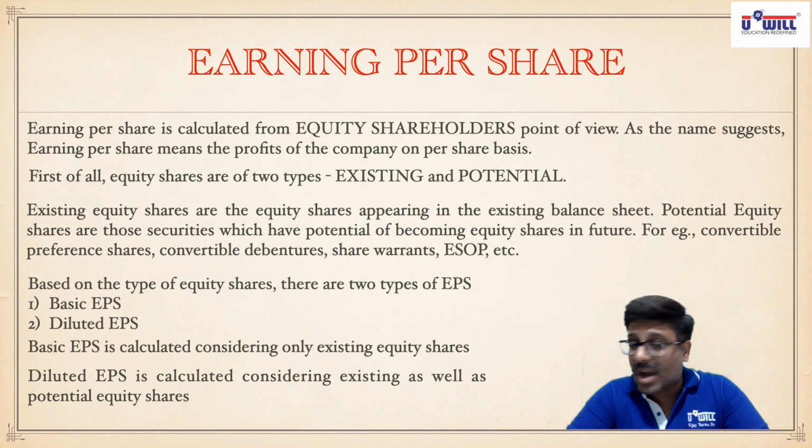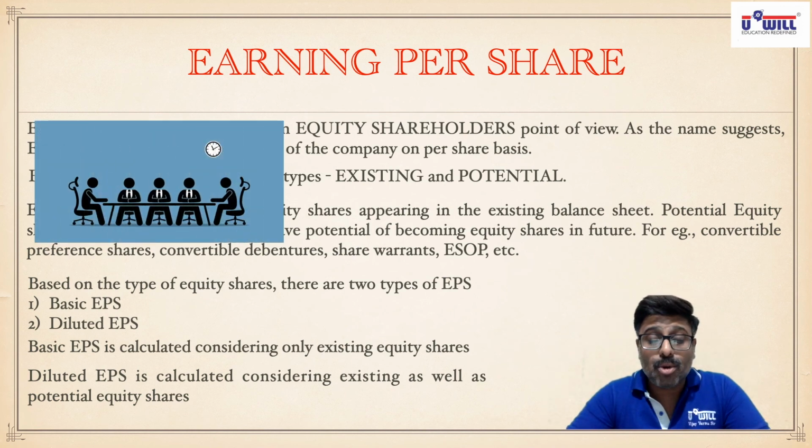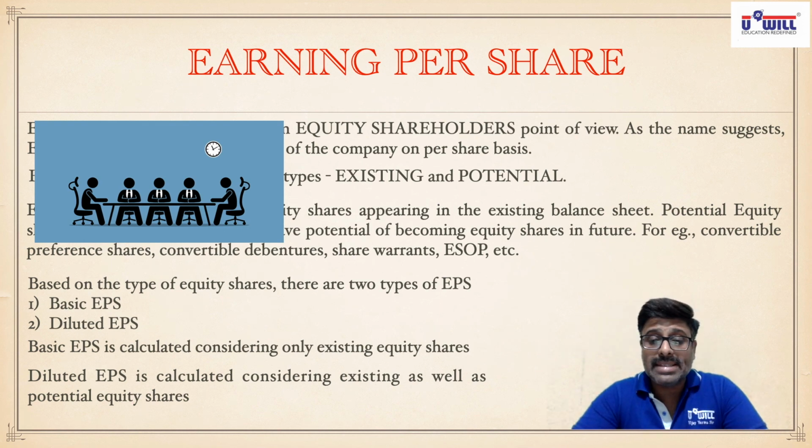Now understand why we call it diluted EPS. All of you understand this concept in detail. Why, when we include potential equity shares to find the EPS, is it called diluted EPS? Suppose presently these are the shareholders of the company. Count them. You can see 3 people sitting in front and 2 on the extreme ends. 5 people are there. Presently there are 5 shareholders of the company.